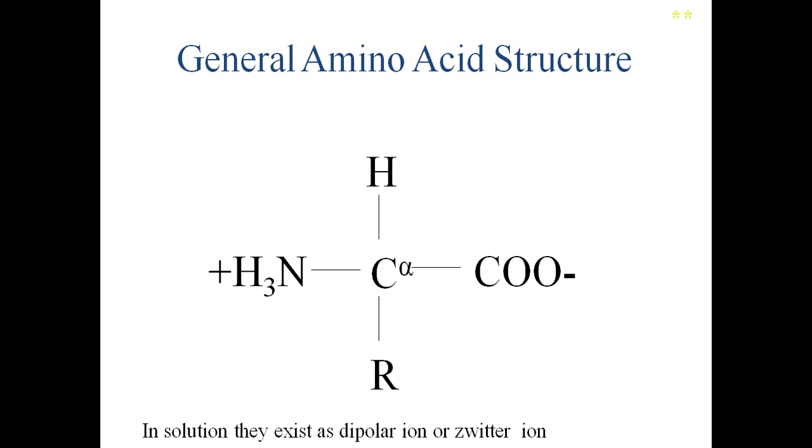Now if you see here, COOH in the solution is present as COO minus. NH2 in the solution is present as NH3 plus. That means the proton donated by the acid group is taken up by the basic group, which becomes NH3 plus, and the acid group becomes COO minus. So in solution, amino acids exist in the dipolar ion or Zwitter ion state, and they can act as acid or base. Therefore they are called ampholytes.